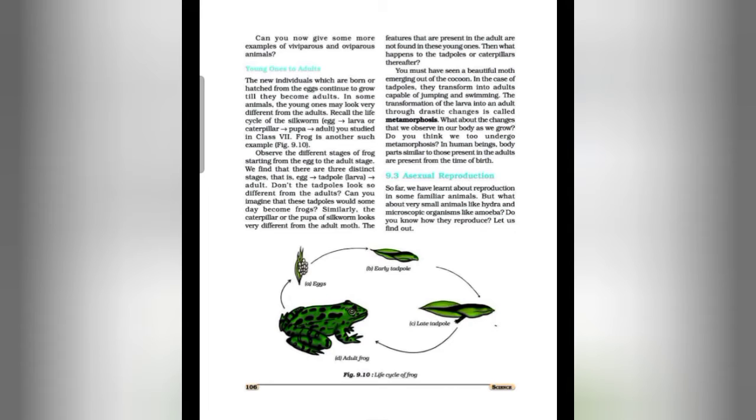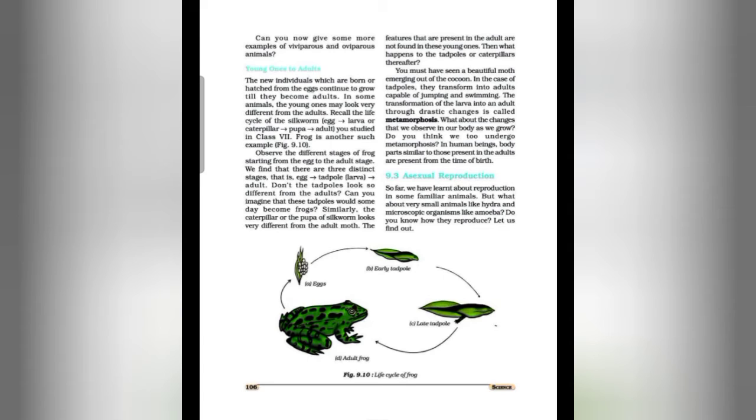So the tadpole grows hind limbs, and after the development of both pairs of limbs, the young frog crawls to the land. So the tail is resorbed, or we can say that it is removed by gradual breakdown. And the frog continues to grow until it reaches its adult body size. This transformation of the larva into the adult through drastic changes is called metamorphosis.